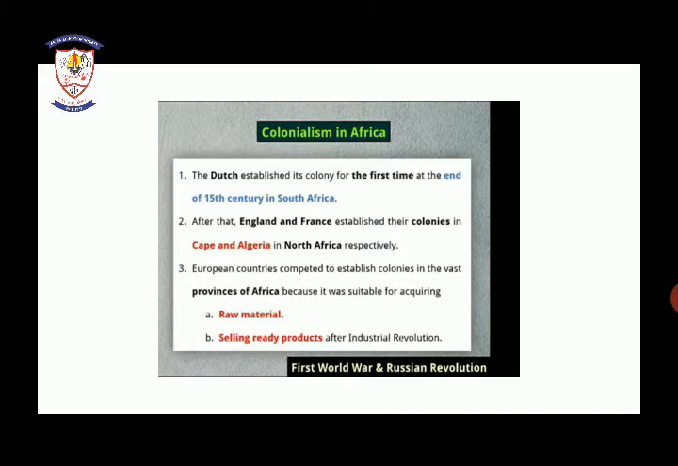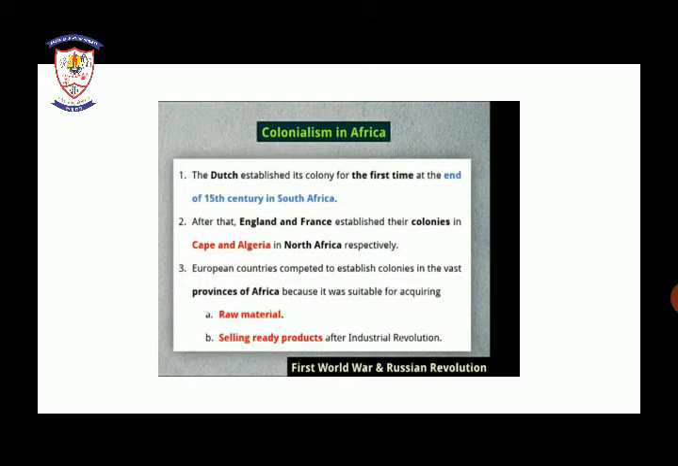Third, European countries competed to establish colonies in vast provinces of Africa because it was suitable for acquiring A, raw material, and B, selling ready products after the industrial revolution. So now what was happening? The European countries were in competition, okay, to establish colonies all over Africa. They wanted to capture the provinces of Africa. They wanted to expand their colonies. It was suitable for raw material and selling the ready products.